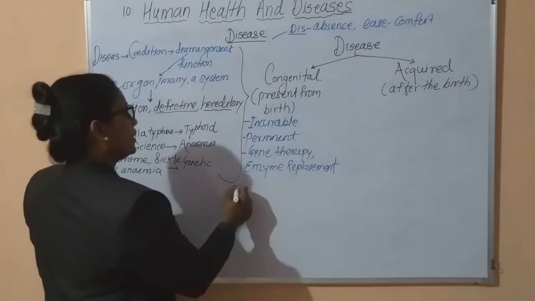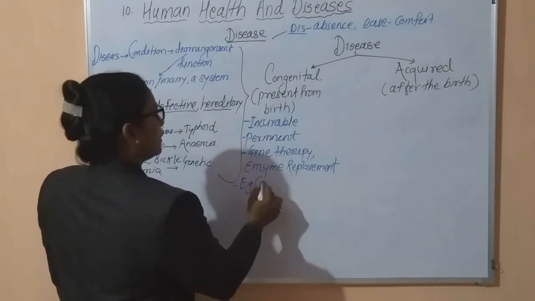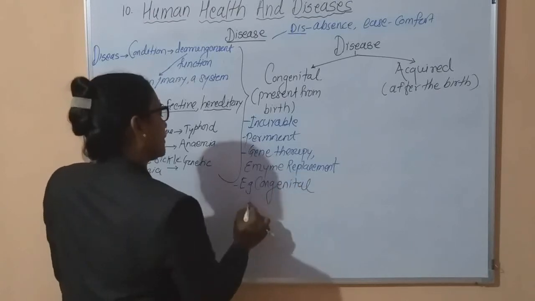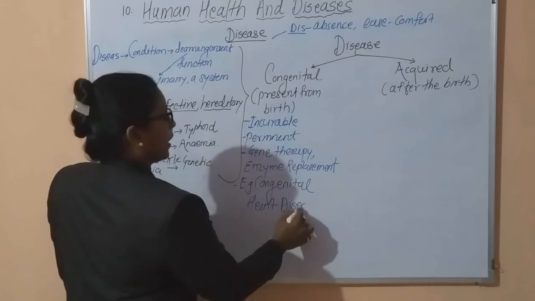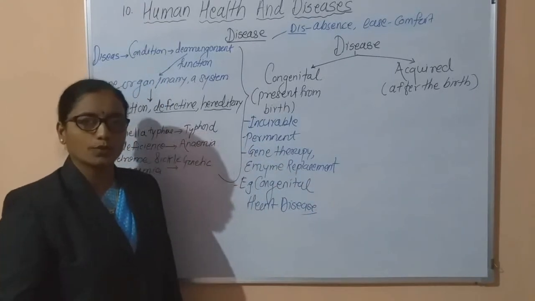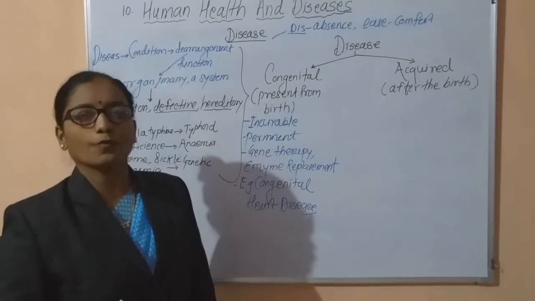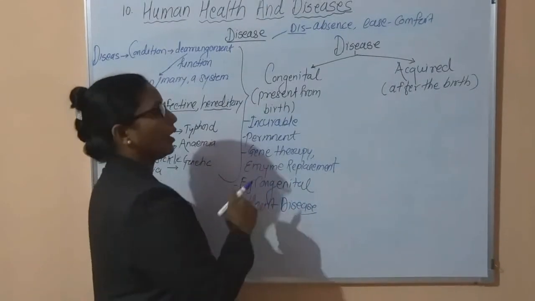For example, we are very well aware of congenital heart diseases. Which diseases? Congenital heart diseases. Any type of defect involving blood circulation or any defective structure of the heart, present from birth, is called congenital heart disease.